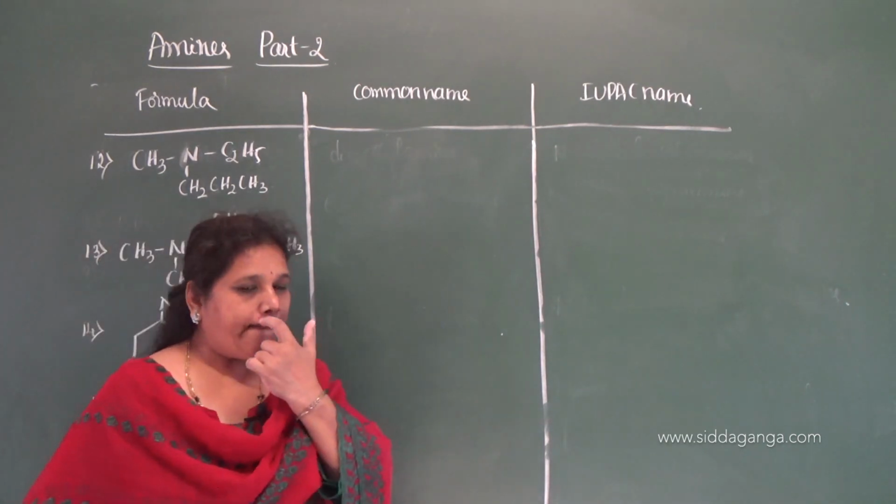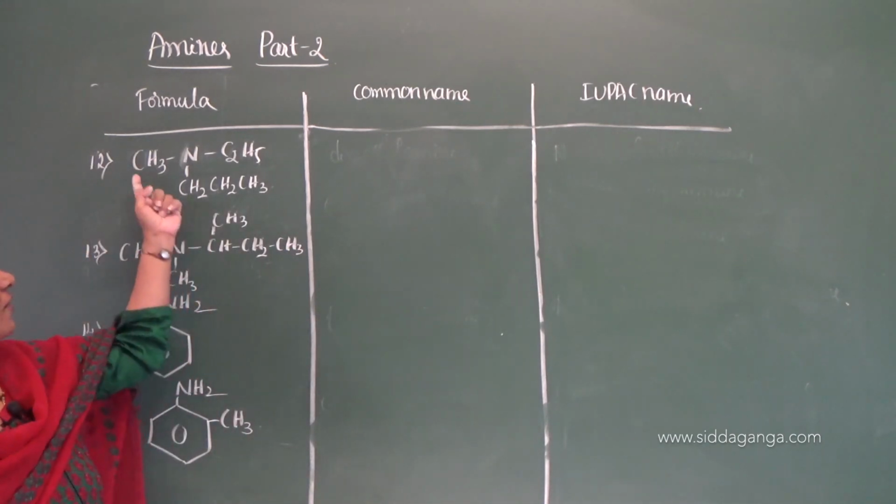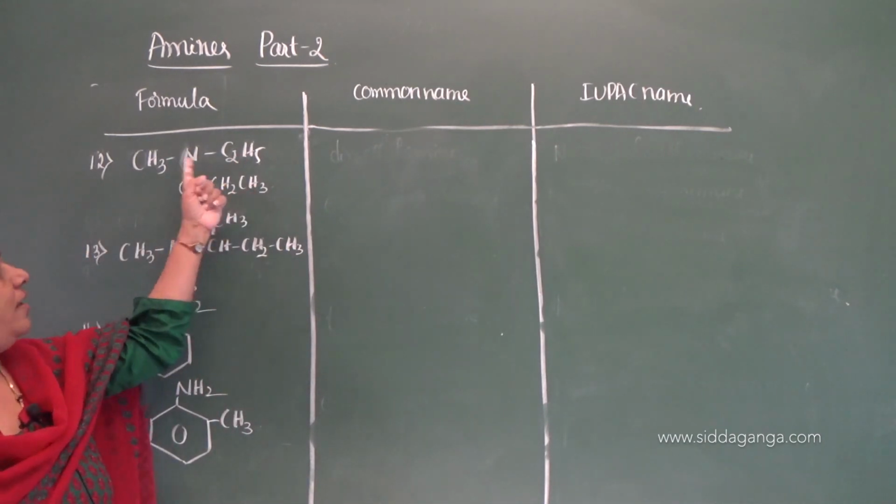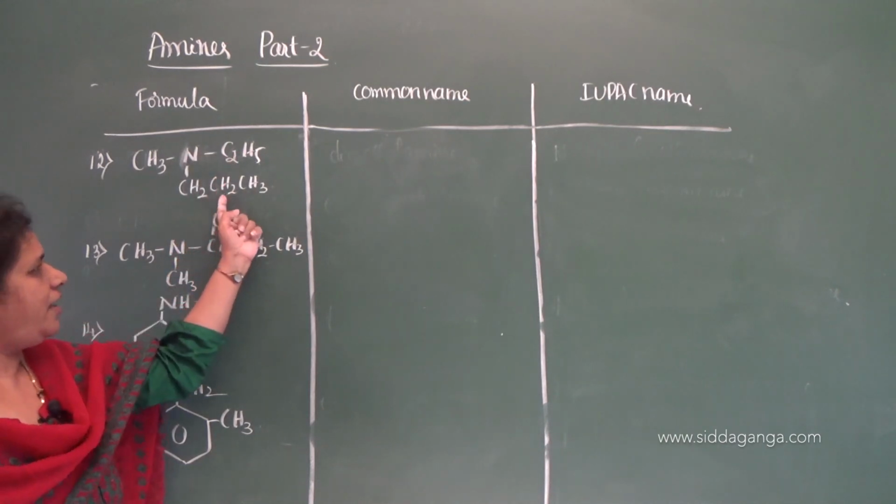Now, in case of tertiary, we have 3 different groups here: methyl, ethyl, and N-propyl.